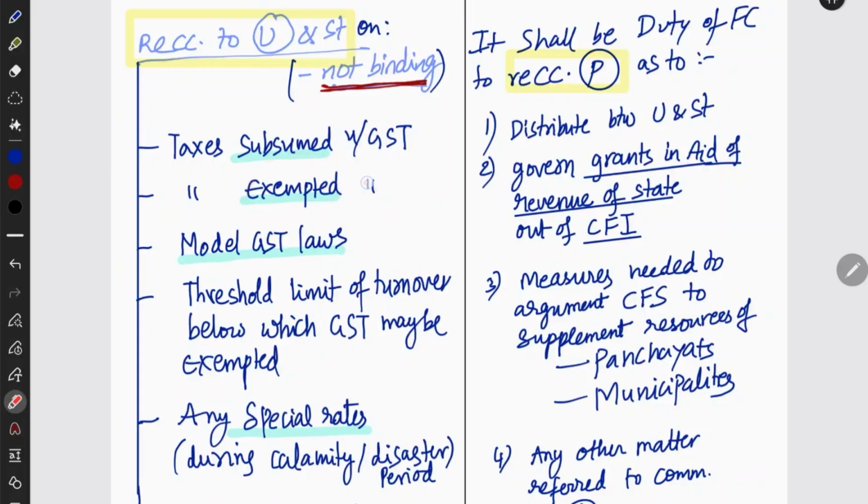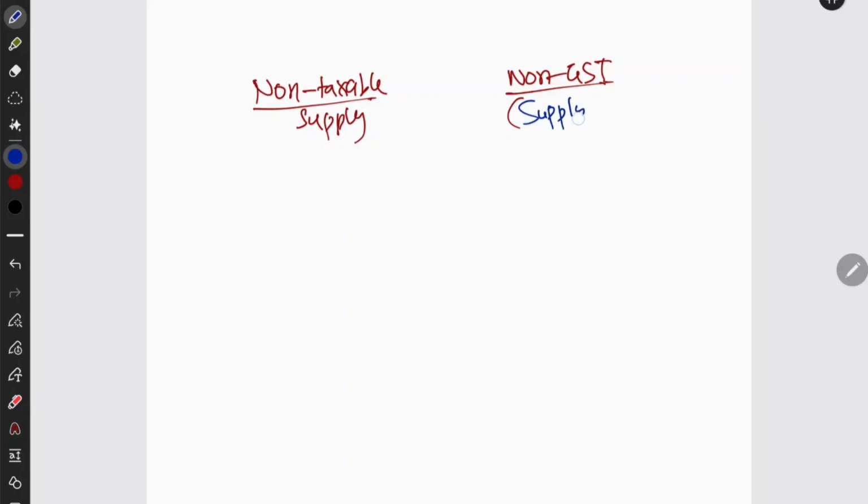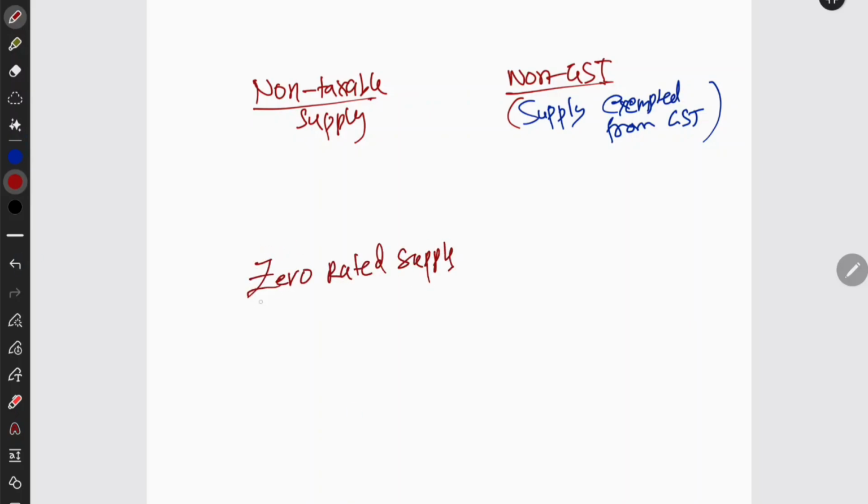What are the exempted taxes under GST? See, exempted taxes are A plus B plus C. See, there are different types like non-taxable supply. We have non-taxable supply, and we also have non-GST supply. Non-GST supply is the supply which is exempted from GST. And next we have zero rated supply. Zero rated supply, and we also have nil supply.